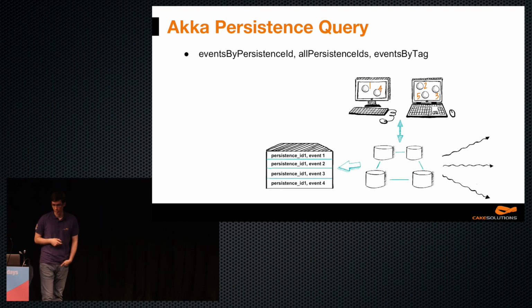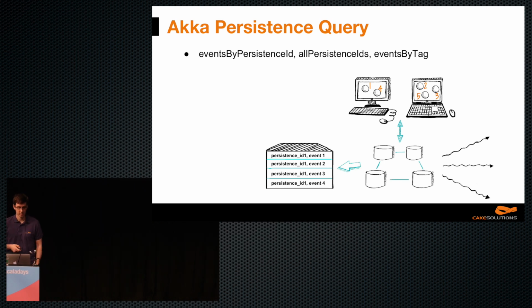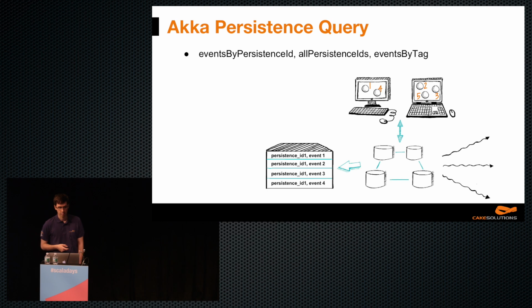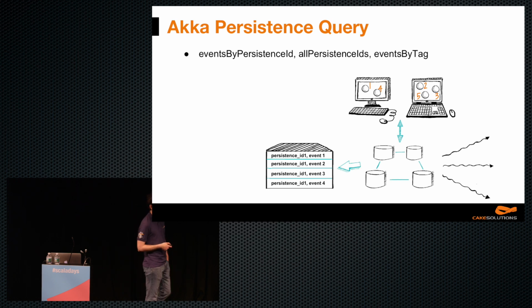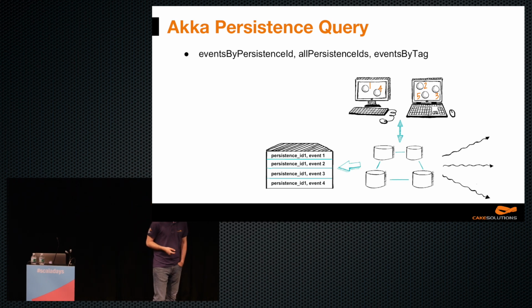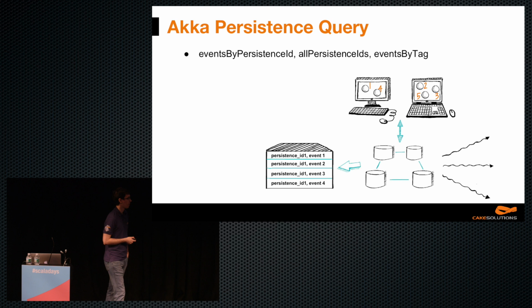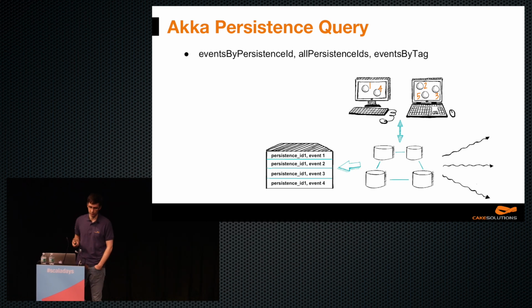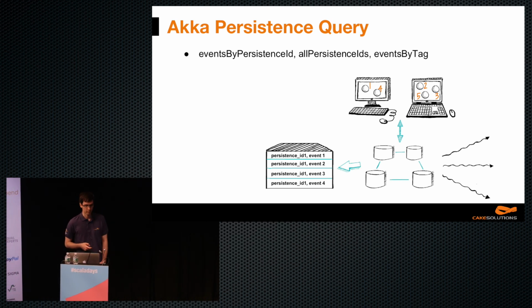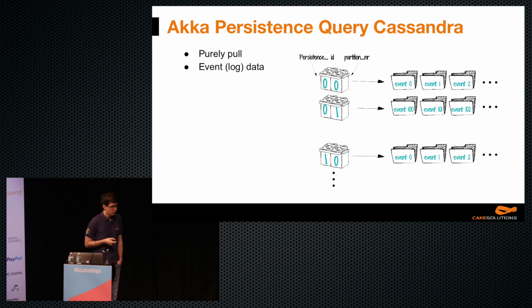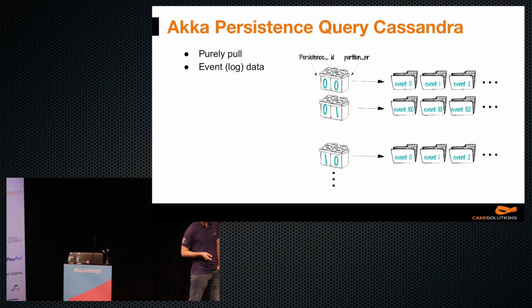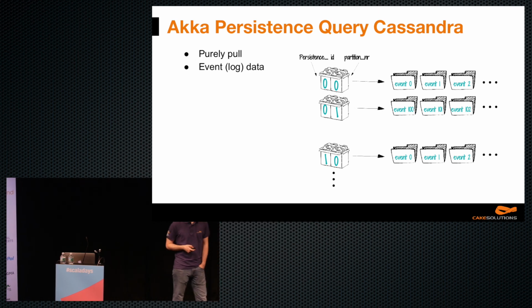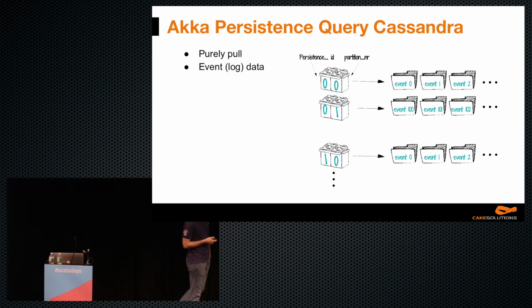Most credit for the implementation of this in Akka persistence using the Cassandra database goes to Patrik Nordwall and Martin Krasser, but I had the opportunity to participate in the implementation. So I'll talk about some of the implementation details, design considerations, and I'll explain the decisions and some of the implications, especially generalizing that to a distributed environment. There are multiple implementations of Akka persistence. We'll talk about the one for the Cassandra database. Cassandra is a distributed, highly scalable and available database.